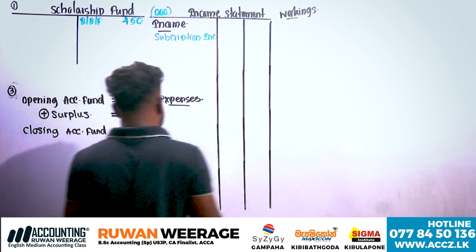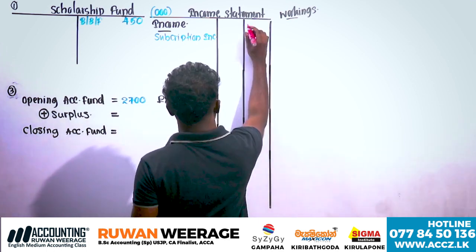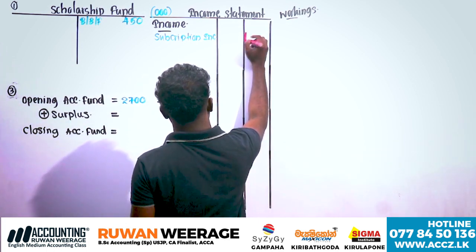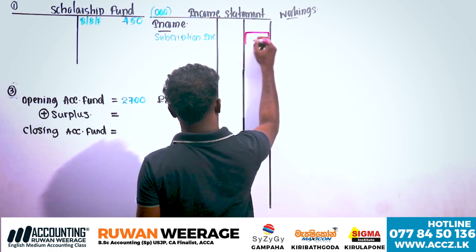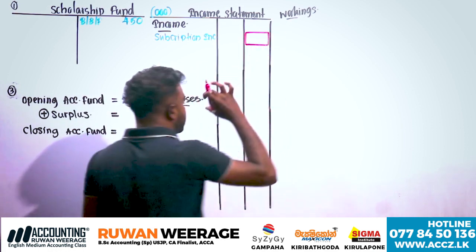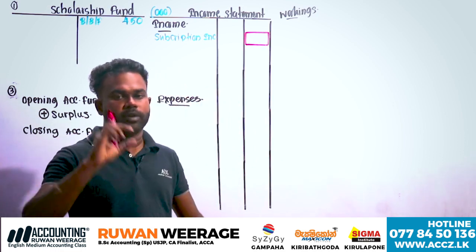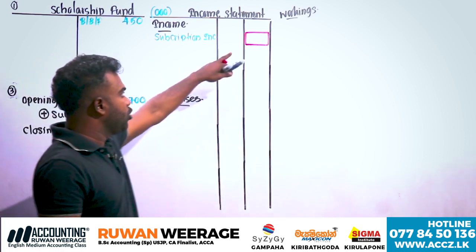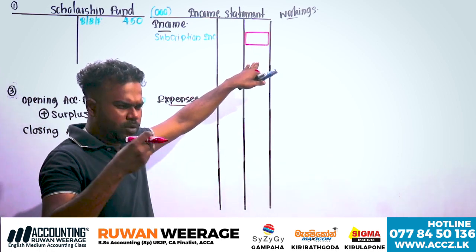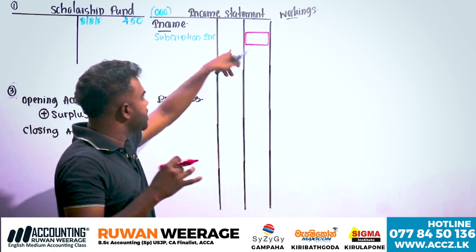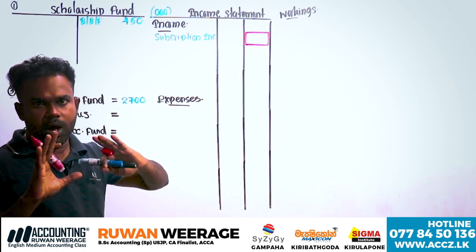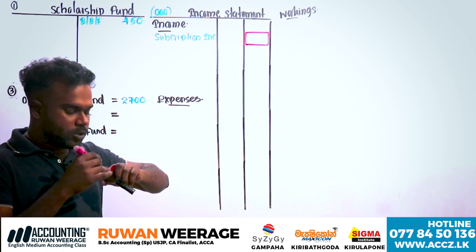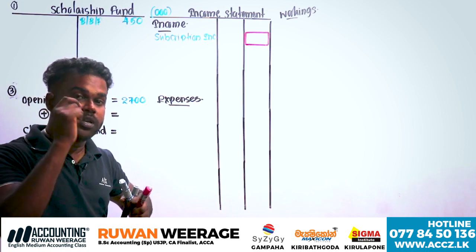But the question gives the received amount. Receipt means received. Can you record subscription received as income? No, you can't record the received amount. So you have to calculate subscription income.